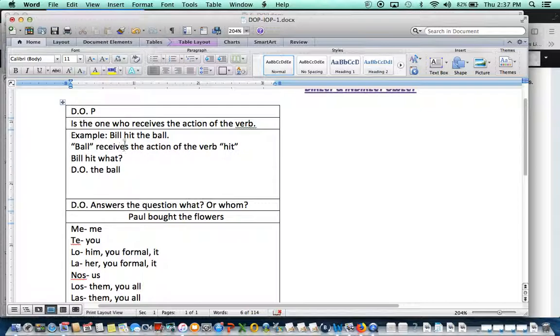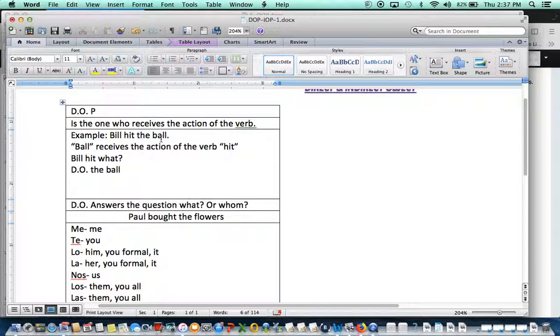For example, Bill hit the ball. In your head, if I ask you what the direct object is here, you don't know. The only way you will know is if you ask in your head, what or whom, and whatever is the answer, that's the direct object. For example, what did Bill hit? The answer will be the ball, right? So now I know the ball is the direct object.